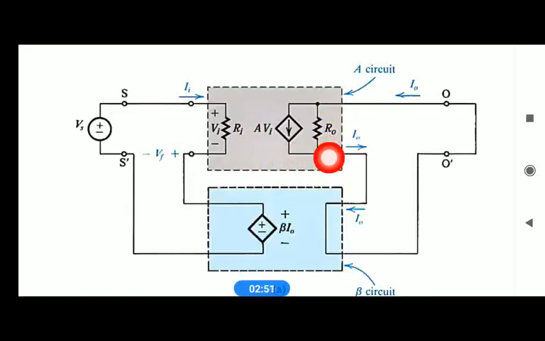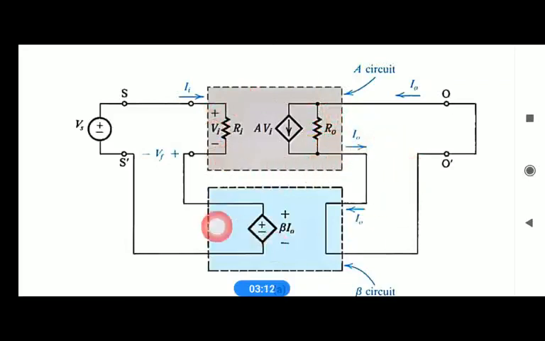Looking from the output side for this open loop circuit, we get the output resistance R0, that is the resistance without feedback. This is the whole amplifier without feedback.